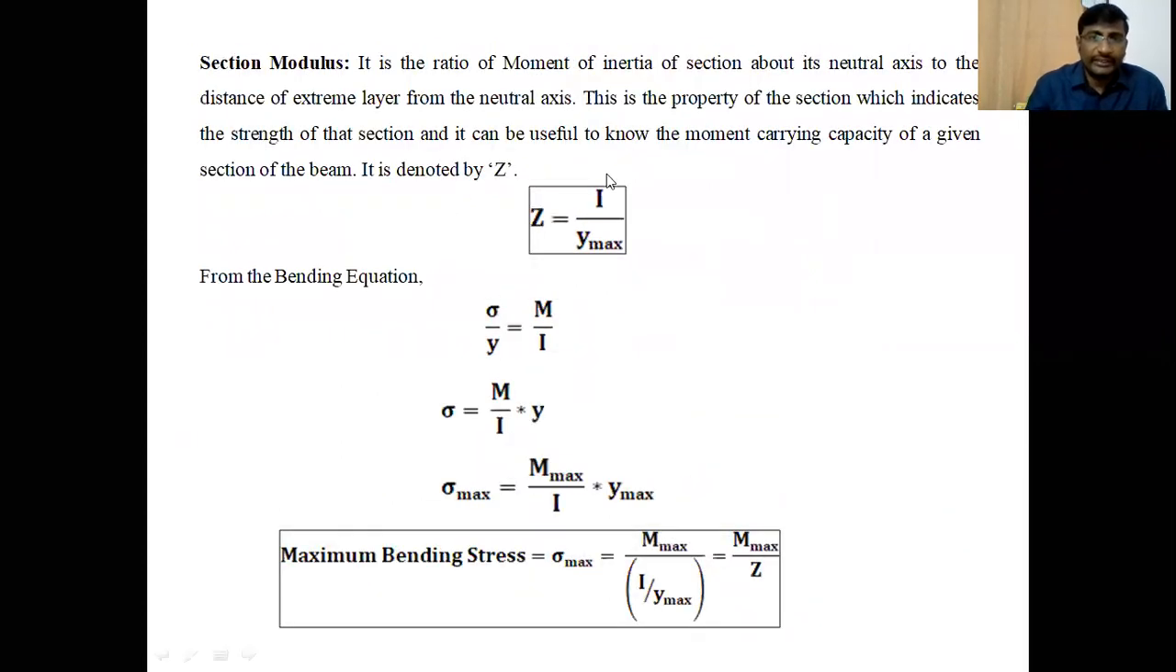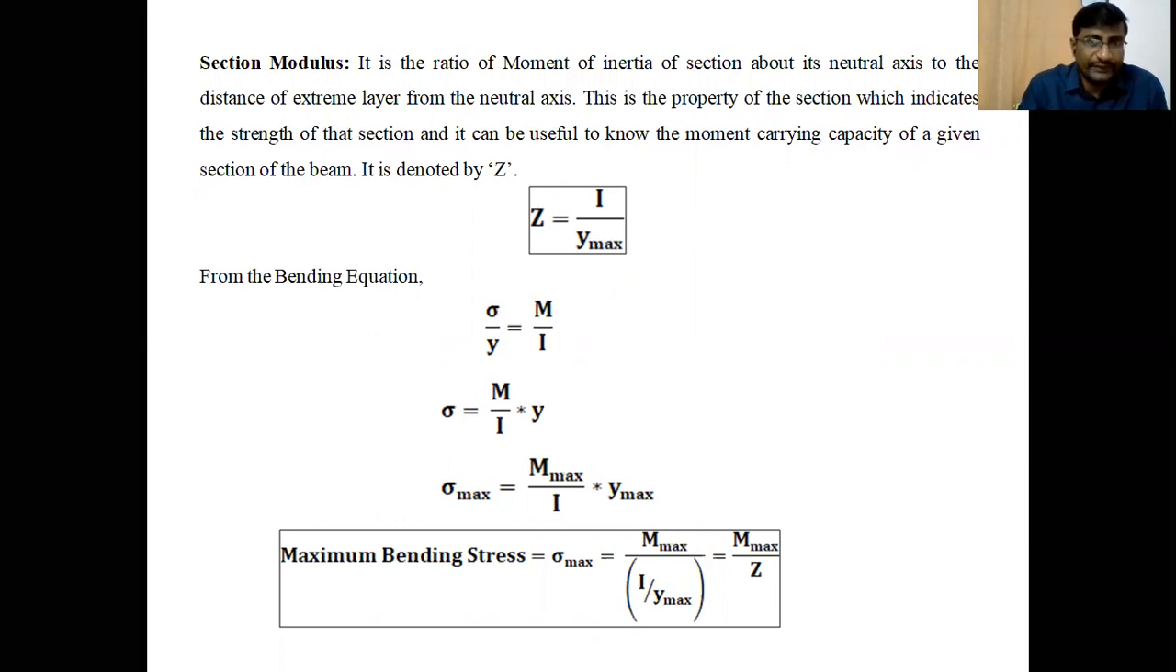So Z is I by Y maximum. It is the section modulus, which represents the strength. If the moment of inertia of that particular section is high, then the section modulus is also high. If the section modulus is high for the particular section, the strength of that section is more.